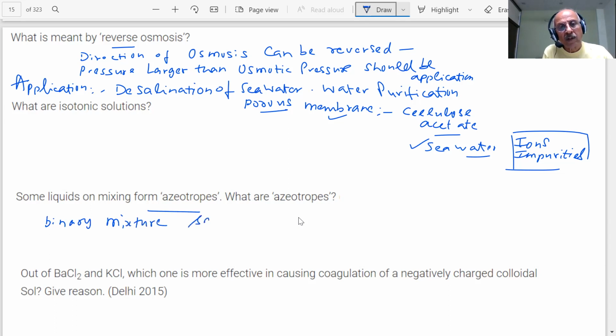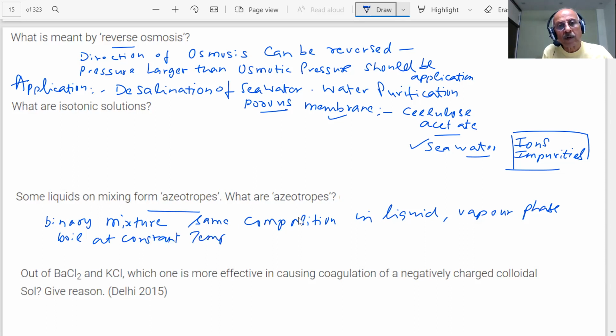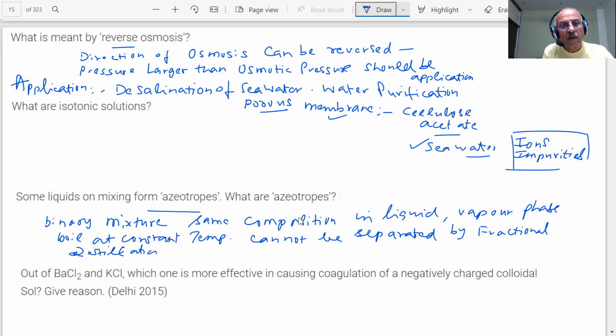They cannot be separated by fractional distillation.